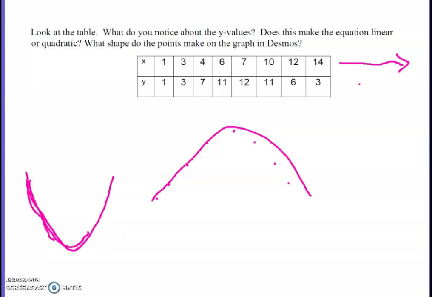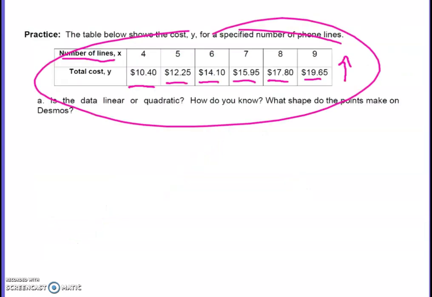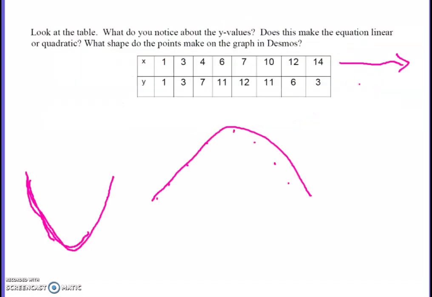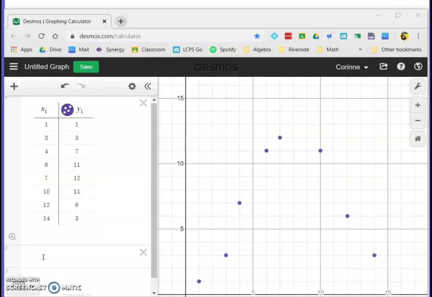So a big part of this is just going to be, what shape do the points start to make? And do I need to do something that's going to have just x, or do I need something that's quadratic, meaning x squared, right? Quad means squared. And quadratic regression is going to work very similar to a linear regression, but you're going to have a square value in there.